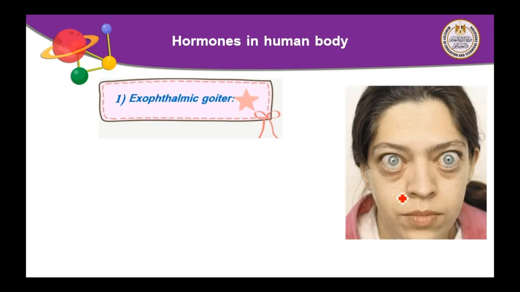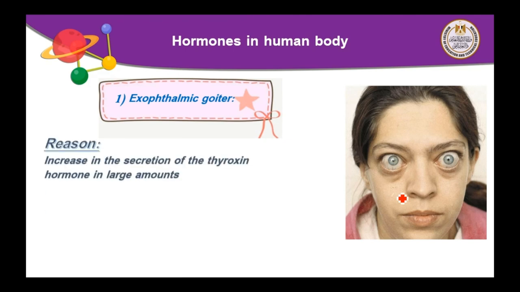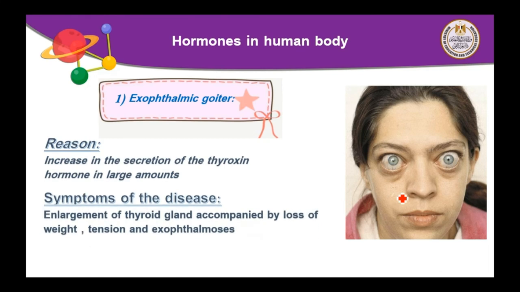The second disease, which is caused by increasing the amount of thyroxine hormone, is called exophthalmic goiter. It is the second type of goiter, caused by the increased secretion of thyroxine hormone in large amounts. What will happen? What are the symptoms of this disease? Number 1, enlargement of the thyroid gland accompanied by loss of weight, tension, and exophthalmosis.